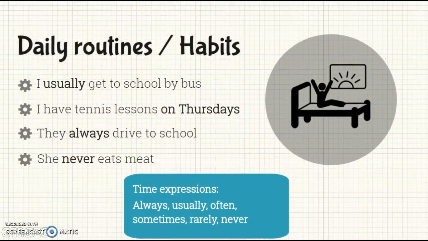When we talk about daily routines or habits, we have different adverbs that we can use. For example, number one, I usually get to school by bus. Also, you can express it: I have tennis lessons on Thursdays. Number three, they always drive to school. And number four, she never eats meat. Here, the time expressions that we are going to use are the adverbs of frequency. Here, we are going to have always, usually, often, sometimes, rarely, and never.